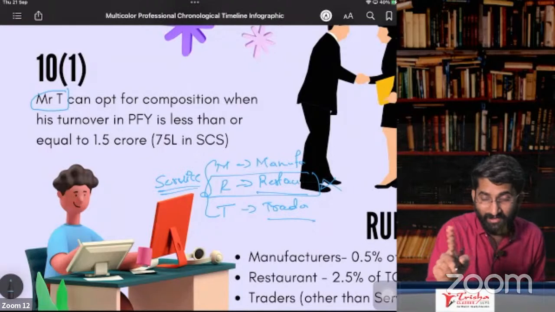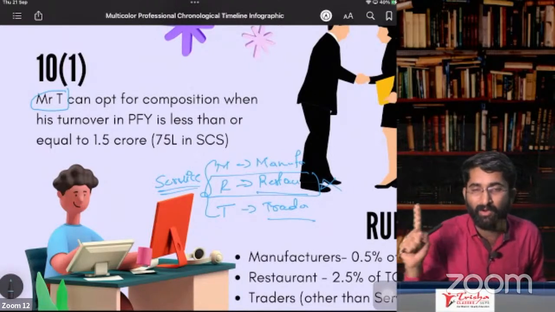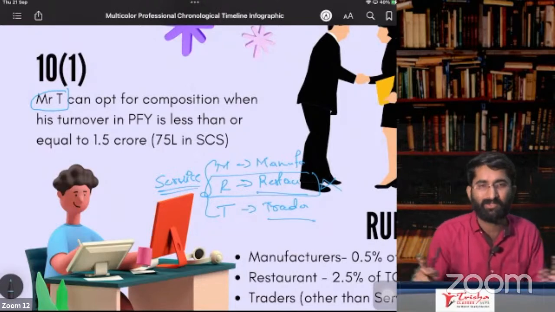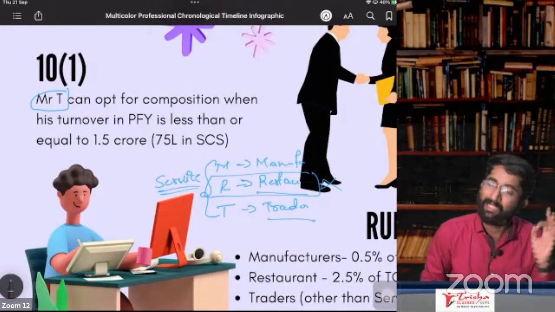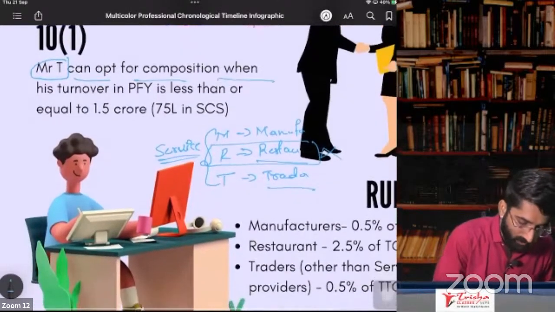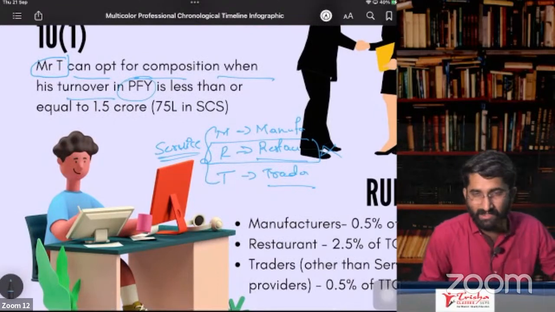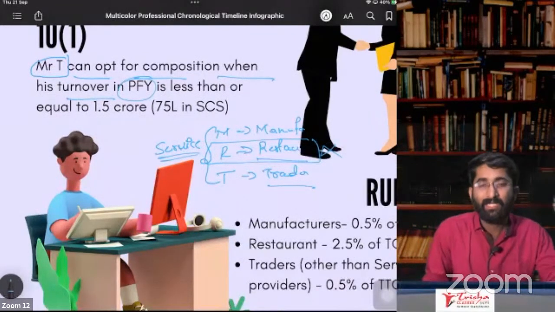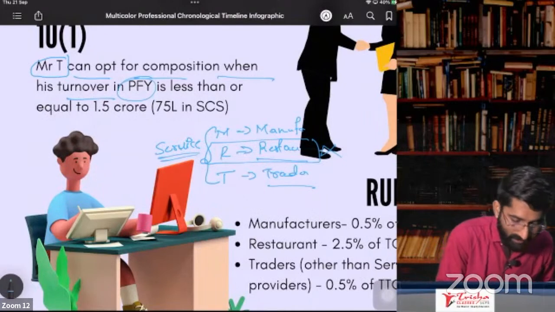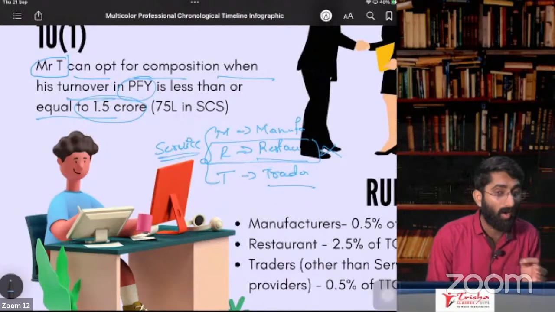Service providers are not eligible for composition. I'm so sorry. Service providers are not eligible for composition except restaurant. Restaurant is also a service provider, but he can go for composition. So Mr. T can opt for composition when his turnover in the preceding financial year is less than or equal to 1.5 crore. In that case, he can go for composition.